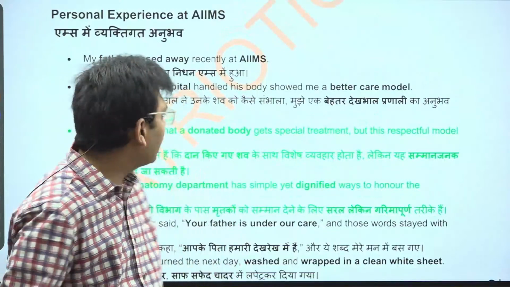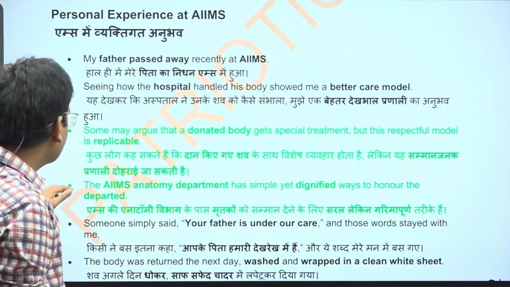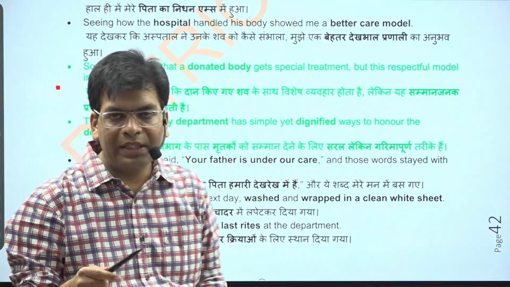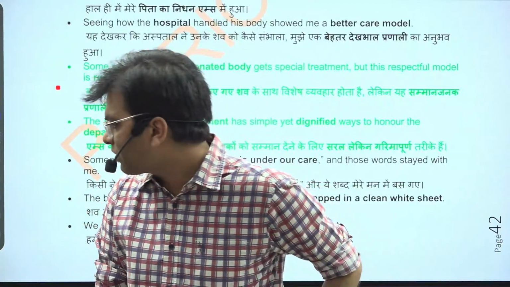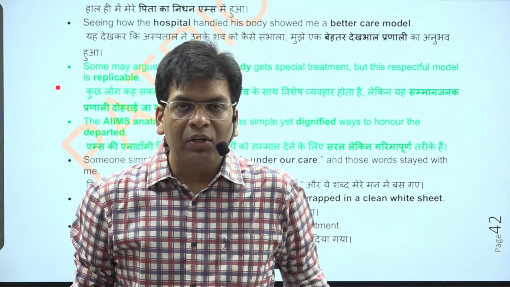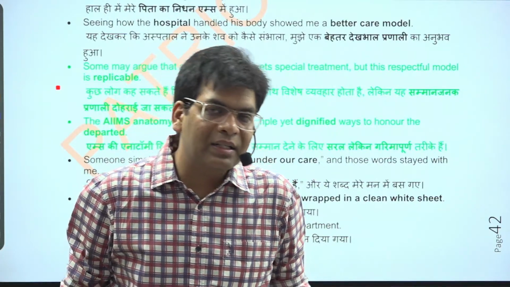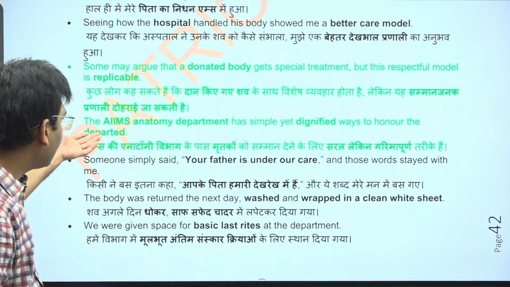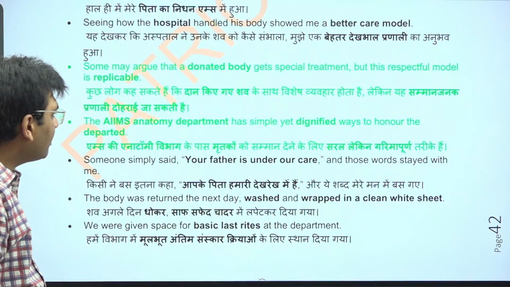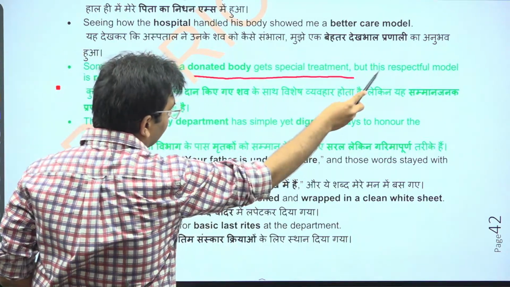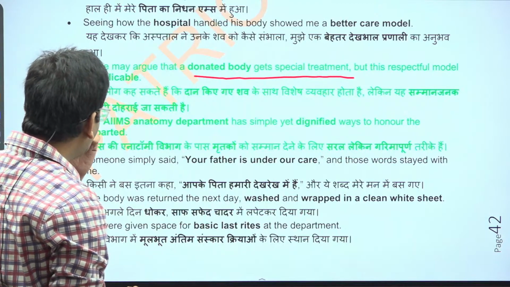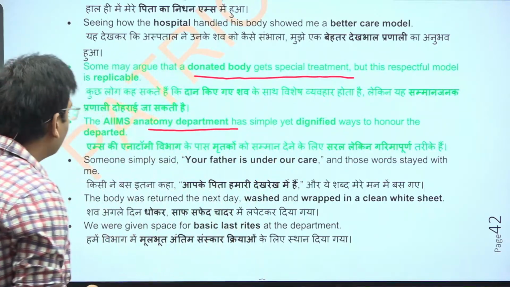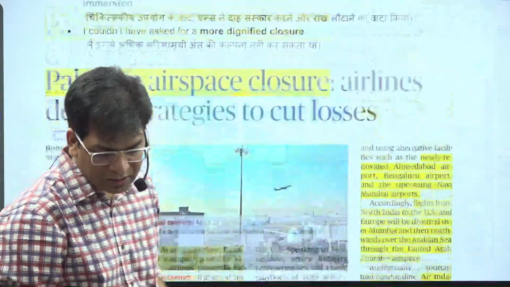Here, this is talking about a personal experience of AIIMS. Some may argue that a donated body gets special treatment. This is about how we should treat the dead body. There has been a discussion that hospitals do not have the capacity to treat dead bodies, and they deal with them in a very undignified manner. Here one experience has been given, and one suggestion is that whenever you donate the body, it gets special treatment. This respectful model is replicable, and the AIIMS anatomy department has a simple and dignified way to honor the departed. So this has been provided here.